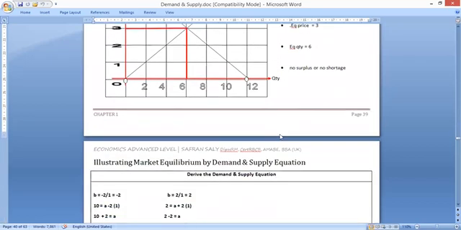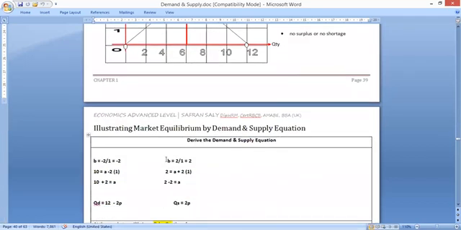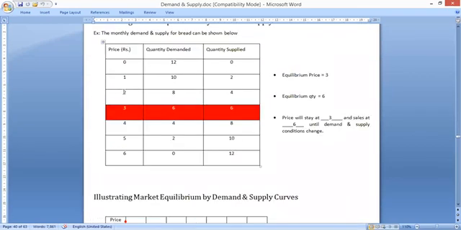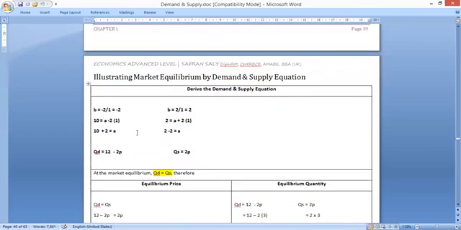So the third way of illustrating market equilibrium is using the demand and supply equation. So what is the first thing we're going to do? We're going to derive the equation. This we have already seen. Using the schedule, here we are deriving the demand and supply equation.